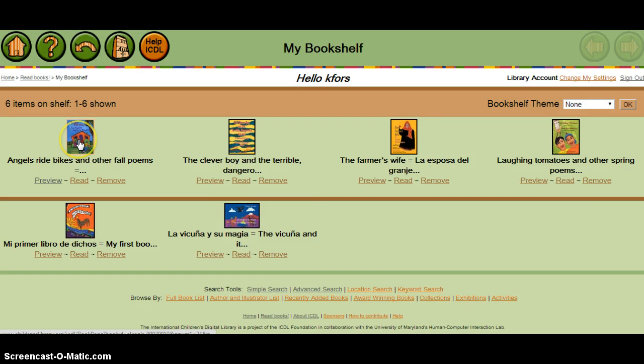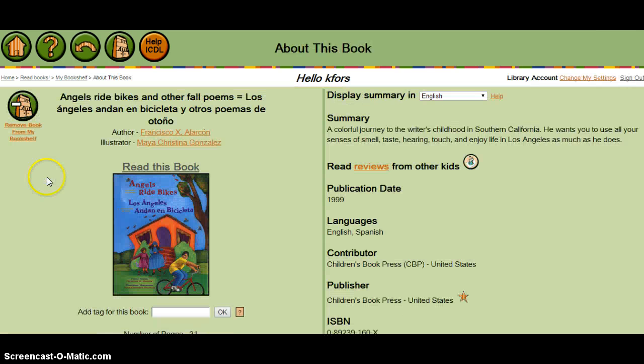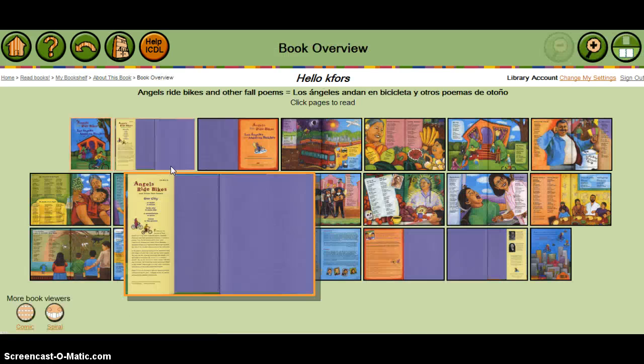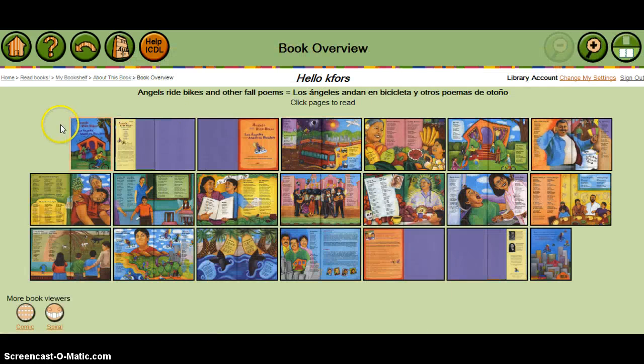And the one I'm going to focus on right now is called Angels Ride Bikes and Other Fall Poems. And if I click preview, you can see a description of the book, and if I click on read this book, it shows me the whole book laid out page by page.